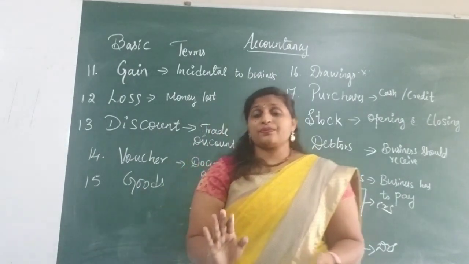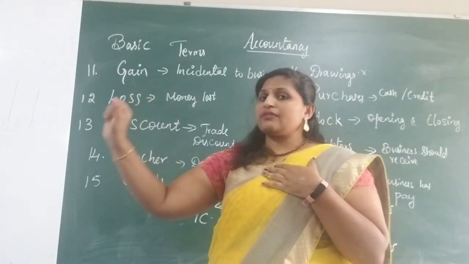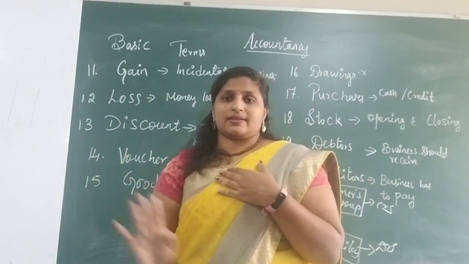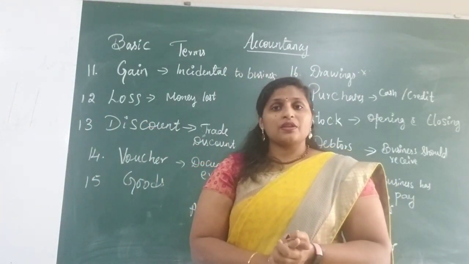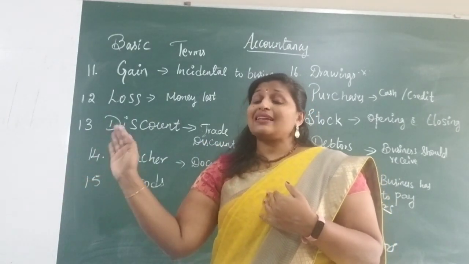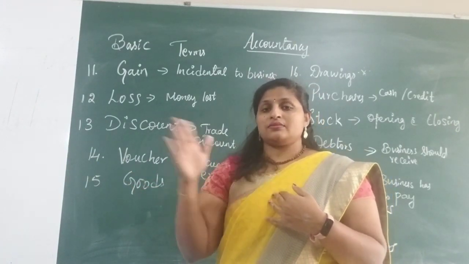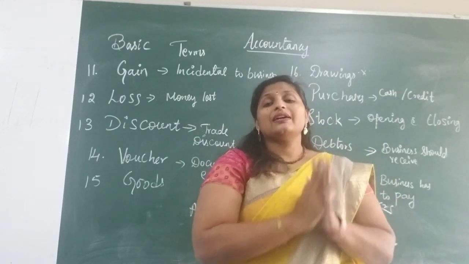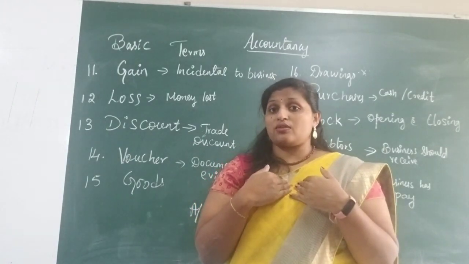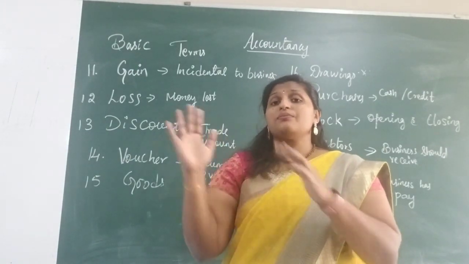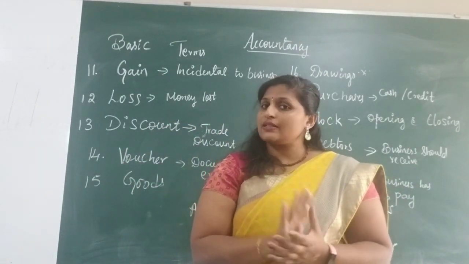Please listen carefully. Suppose, in a simple example, I am giving a certain benefit to my friend Mr. X. I have given 10,000 worth of money to Mr. X. So now I have given the benefit to him. That 10,000 later he has to give to me, right? So he is my debtor. In my books of accounts, I will write Mr. X as a debtor to me. He has to pay 10,000 to me. That is a simple example.